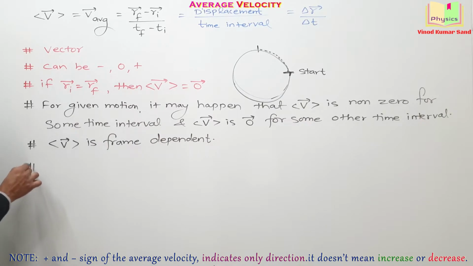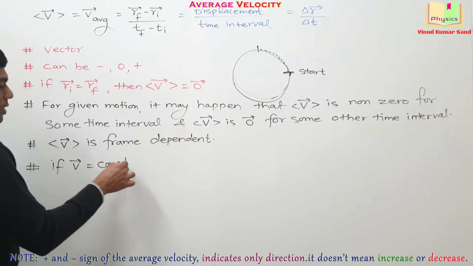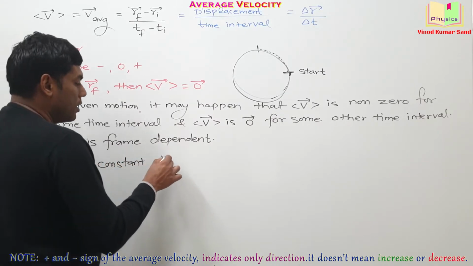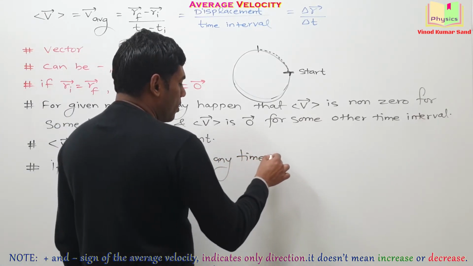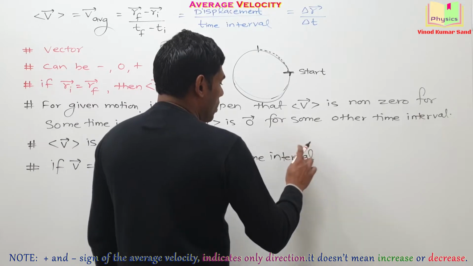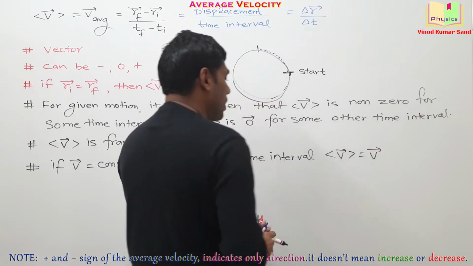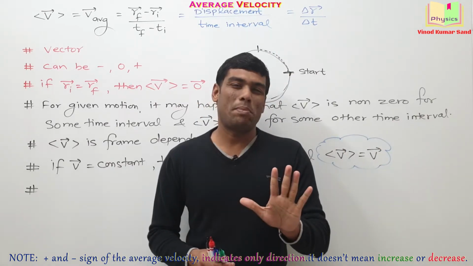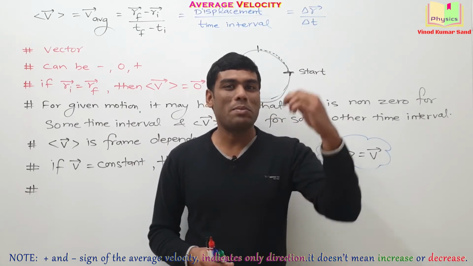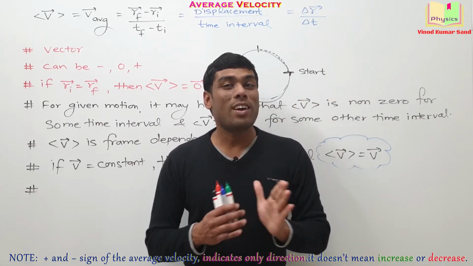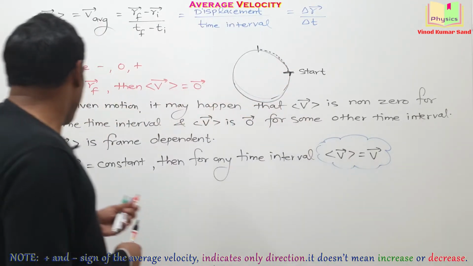Another important point, if velocity is constant, then for any time interval, the average velocity is always equal to the instantaneous velocity. It's a simple thing. If some quantity is constant, then its average value over any interval of time, its maximum value, its minimum value, they all will be equal to that quantity only. Get it?